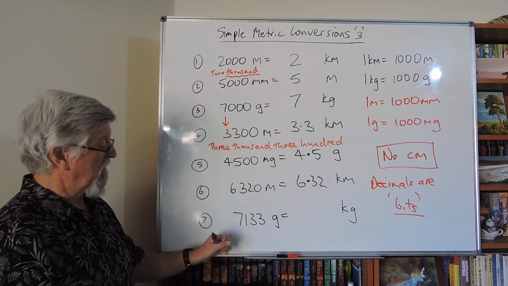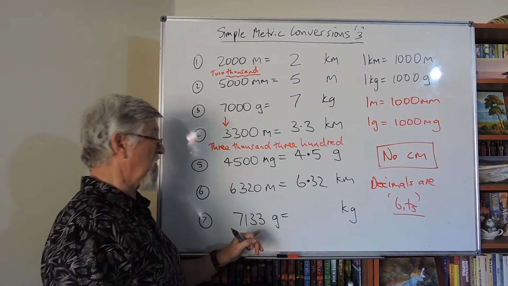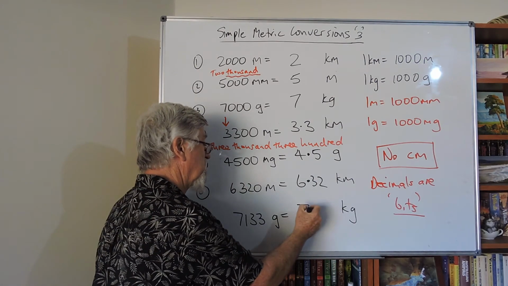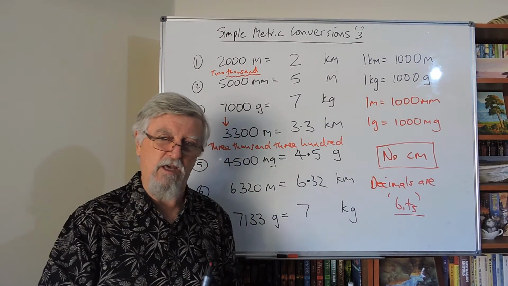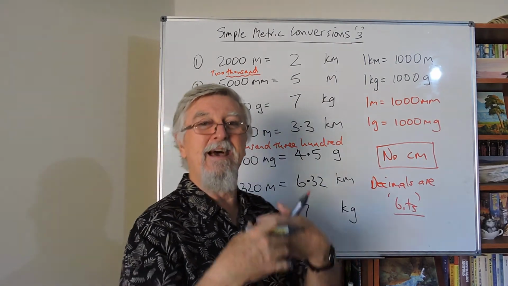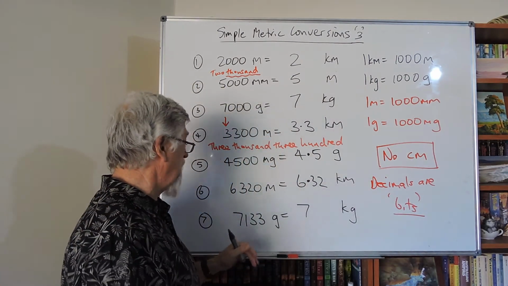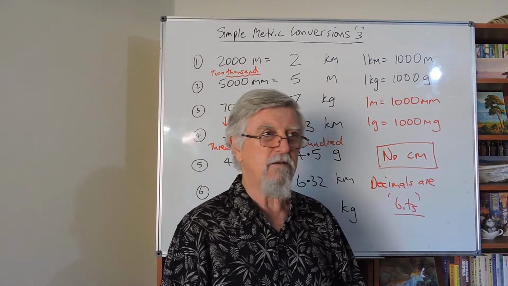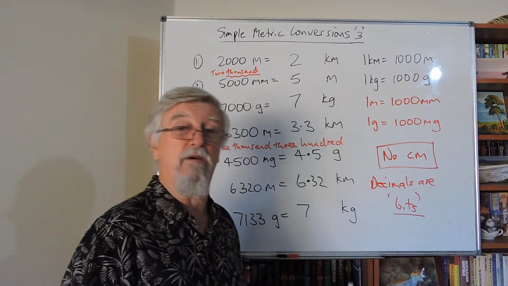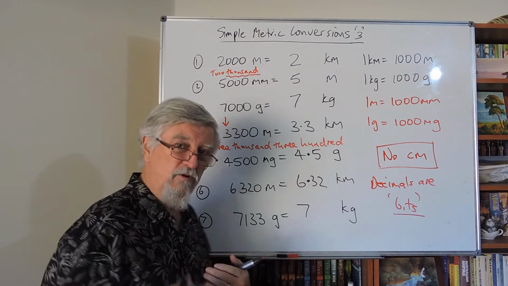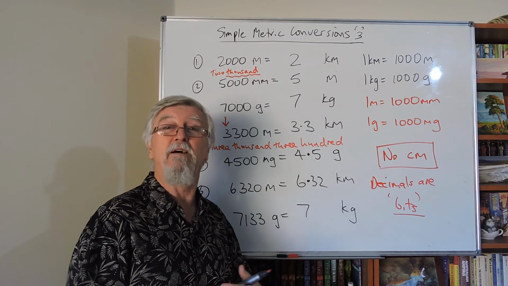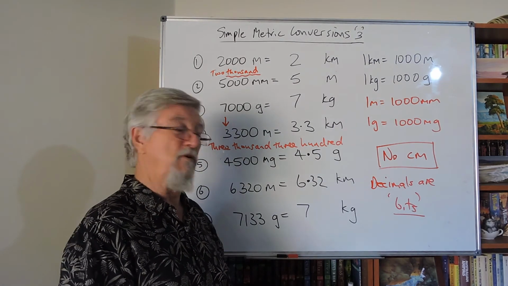So one more, 7,133. So we actually said the word 7,000. So the answer to this is about 7. So if I said to you, how far did you go, and you've been out on your push bike and you've ridden, and actually I went for a ride yesterday, and it said you went 7.133 kilometres, and I said, how far have you gone? A lot of people would just say, I went 7 kilometres. I do it all the time. I just round off. The other day I did a 33.3 kilometre ride, and I said to my family I did a 33 kilometre ride.